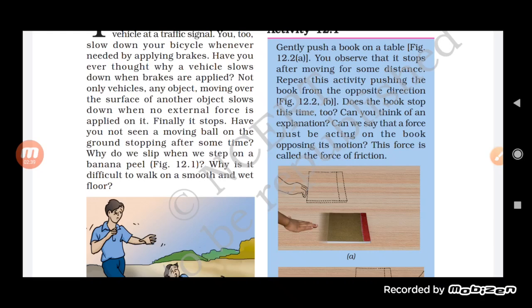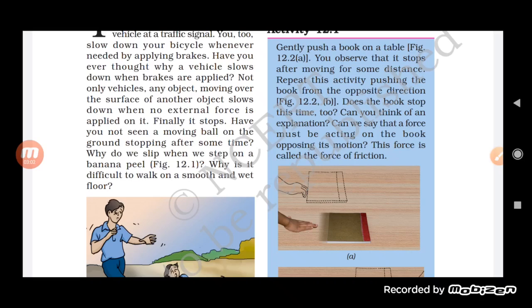Suppose you are flipping a book, making it move. It will move for a certain distance, and afterward when you try to apply a force in the opposite direction, you will find that the book stops moving.